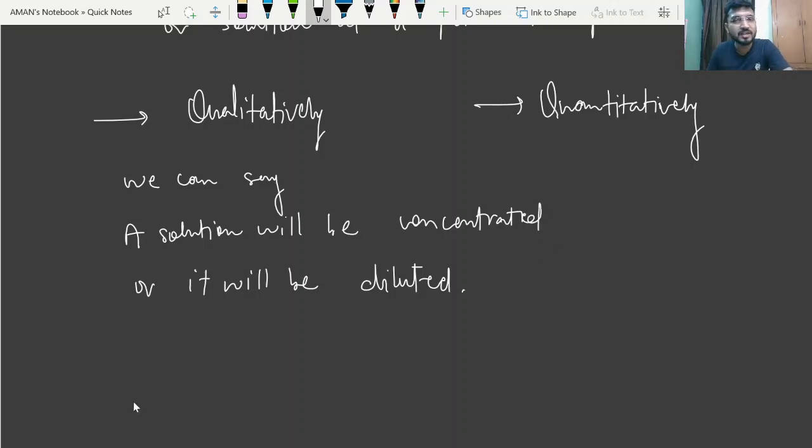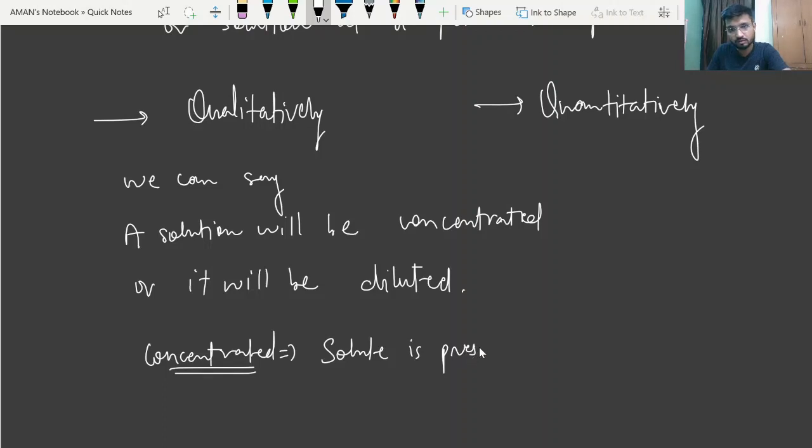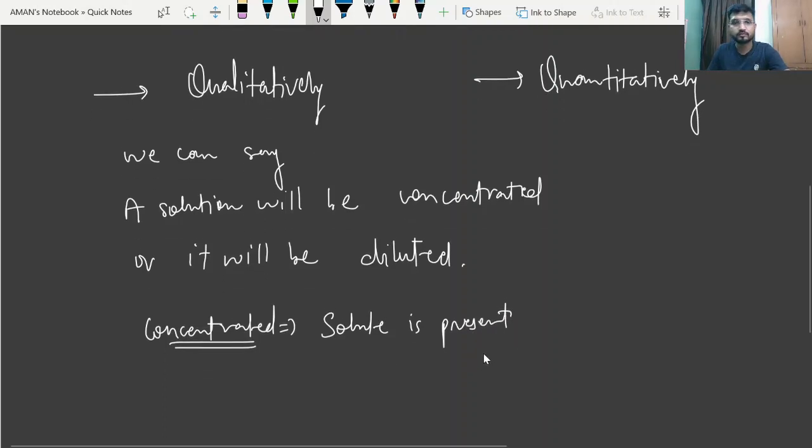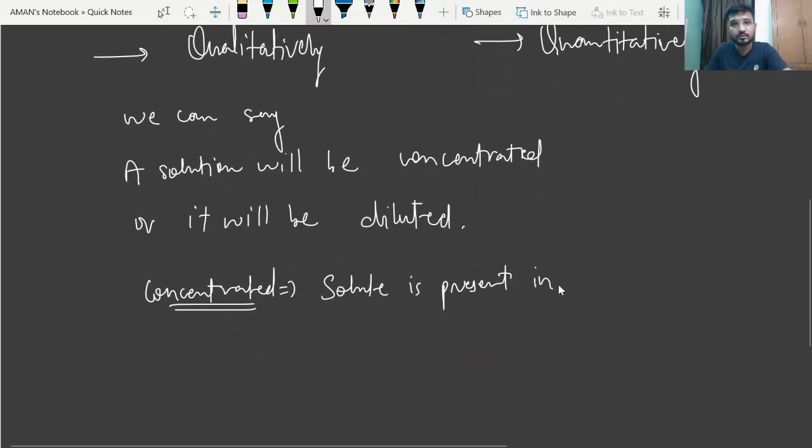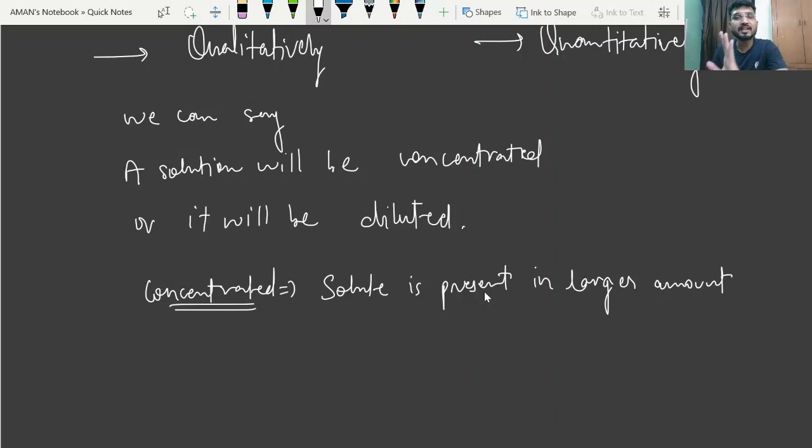So if I say a solution is concentrated, it means the solute in that solution is present in larger amount. Means if a solution is concentrated, we can say in that solution the solute will be present in larger amount.